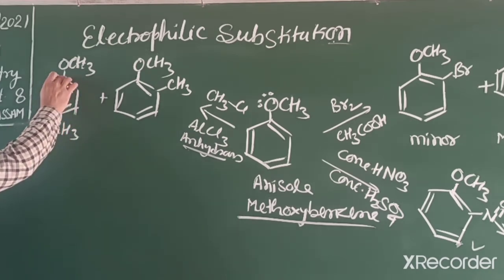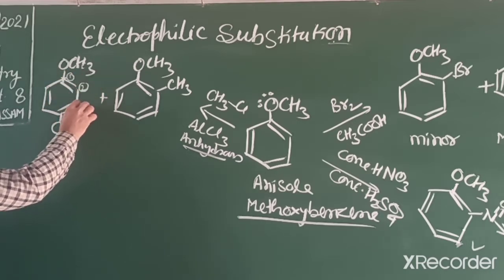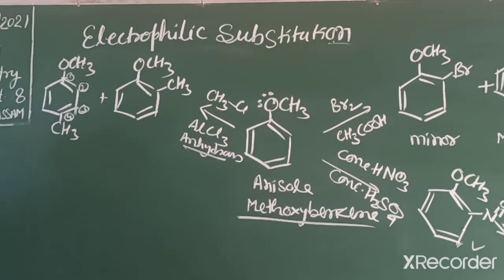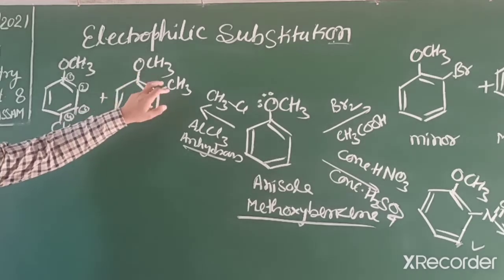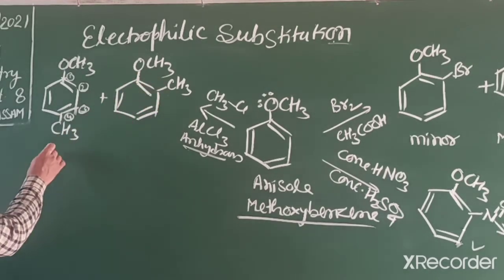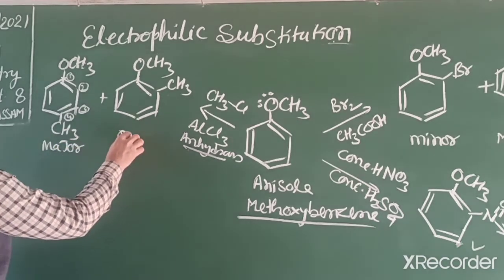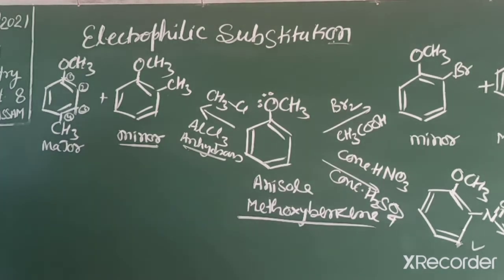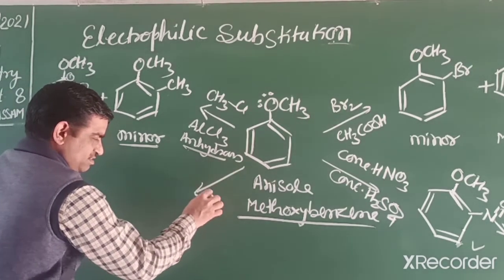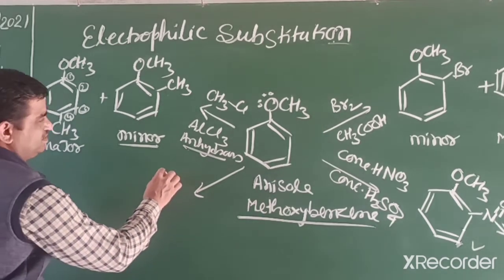So we can write numbering here 1, 2, 3, 4, means 1-methoxy 4-methylbenzene. In this 1-methoxy 2-methylbenzene. Para product is major product and ortho is minor due to steric hindrance. Other one, if it reacts with acyl halide, then Friedel-Crafts acylation, acyl halide.